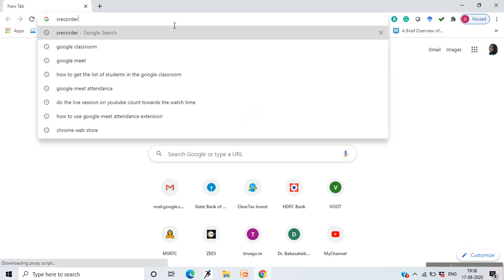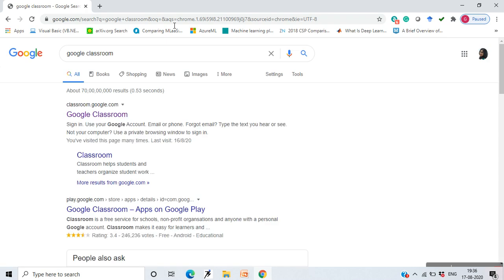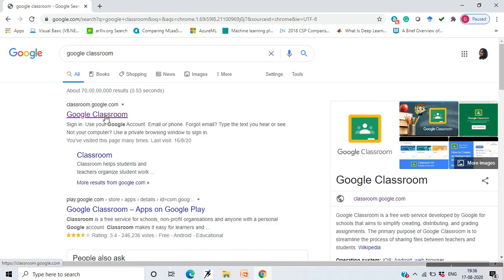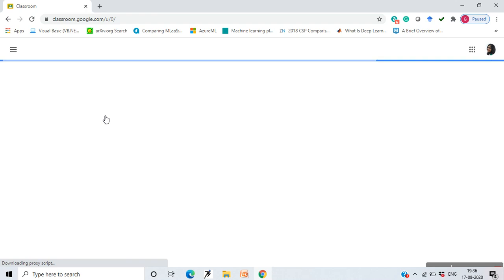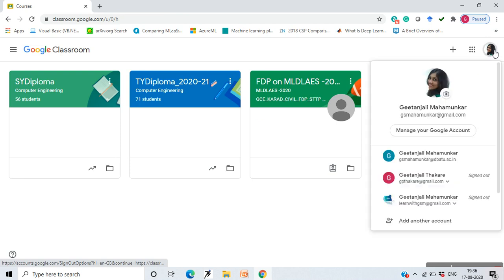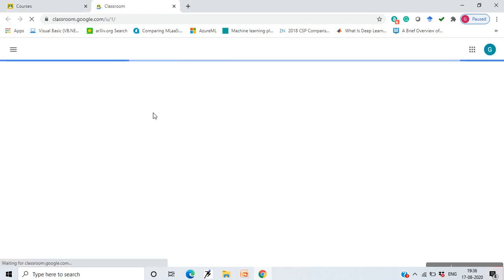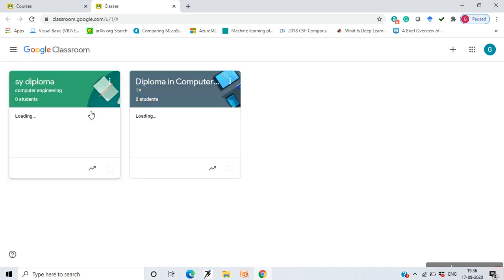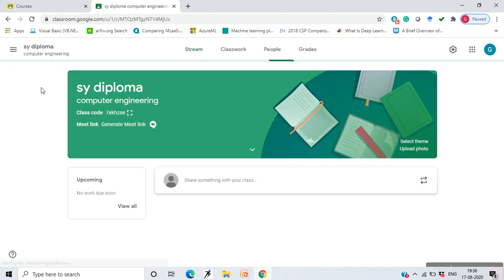So instead of telling you about the Google Calendar as a separate app, I will tell you how you can add an event through your Google Classroom. Schedule a meeting through the Google Classroom.